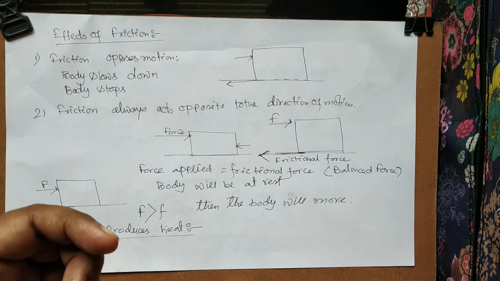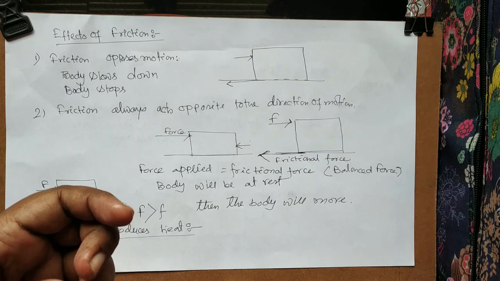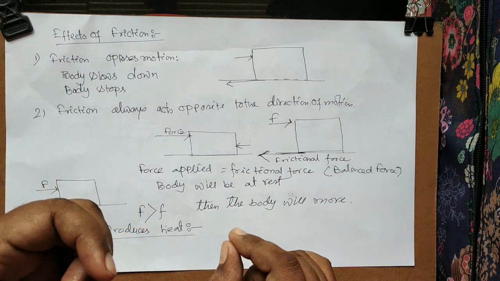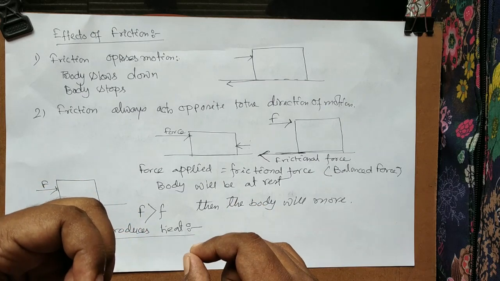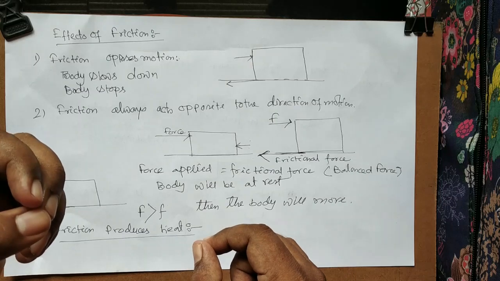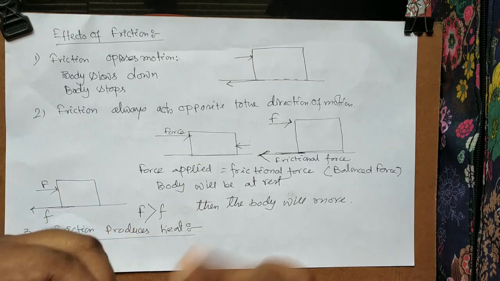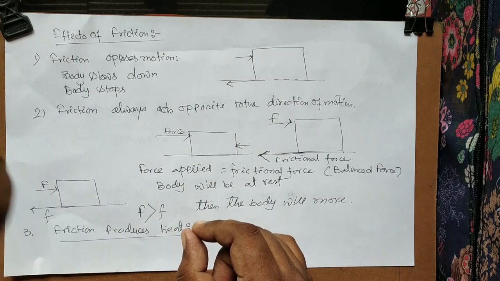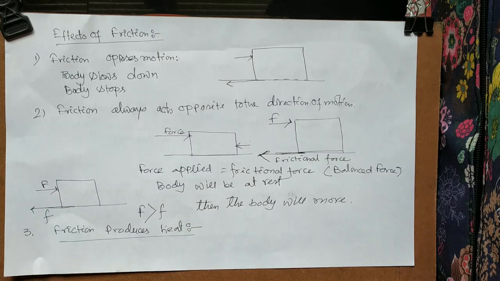Not only that, the matchbox we use even now, when we strike the match stick, that also occurs due to friction. If there is no friction, we cannot burn it. Clear? So that is one thing, friction produces heat.